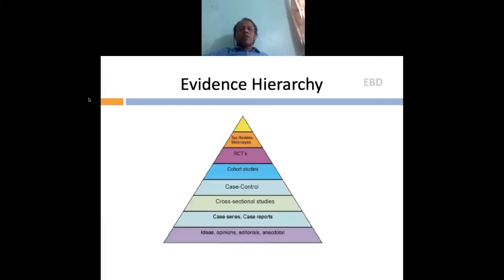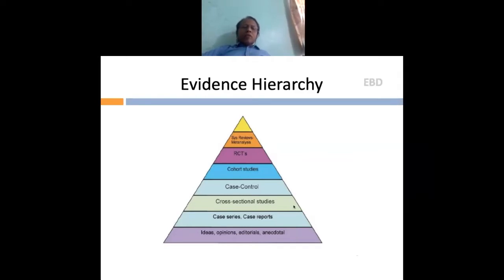Now, this is a picture of evidence-based hierarchy. If you see here, at the base of this pyramid is ideas, opinions, editorials, anecdotal. Now, this will just not form good evidence. Just higher up is case series and case reports. And in these two blocks, you will hardly find any reference to these kind of articles.